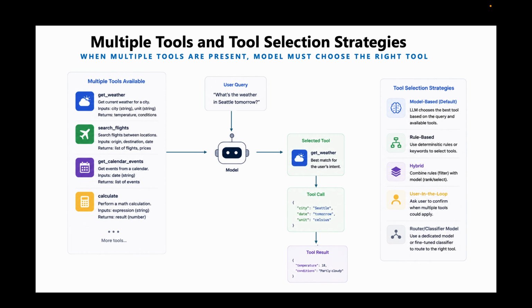In high risk scenarios, the agent can confirm from a human the selection of tool before execution. And as the agent scales, organizations may use dedicated router or classifier models, which are optimized for routing the request to the right tools. The key takeaway here is that tool selection in itself is a reasoning problem. The more tools the agent has, the more important it becomes to implement reliable strategies for choosing the right capability at the right time.